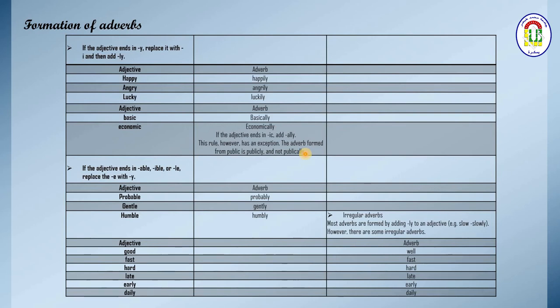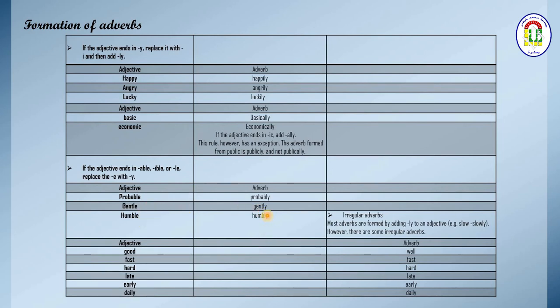Okay. Also, if the adjective ends in able or le, replace the final e with a y. Okay, examples for this we have probable, I omit the e and I put instead the y. Probably. Gentle, gently. Humble, humbly.